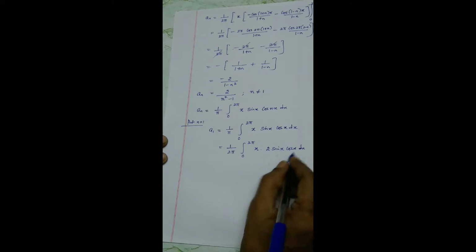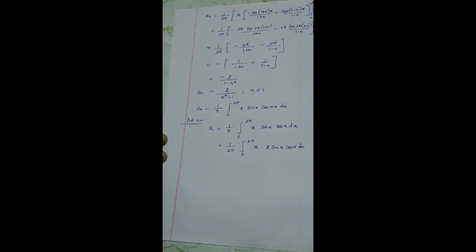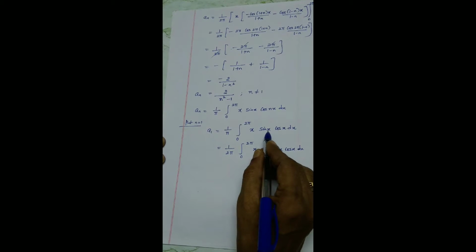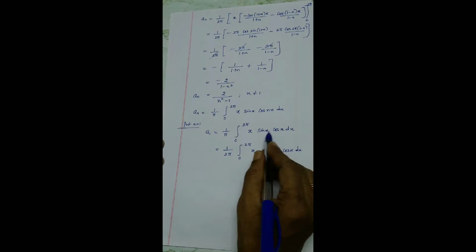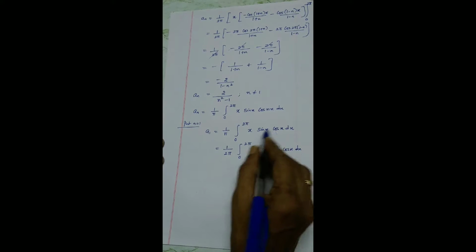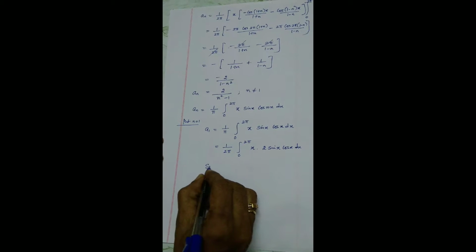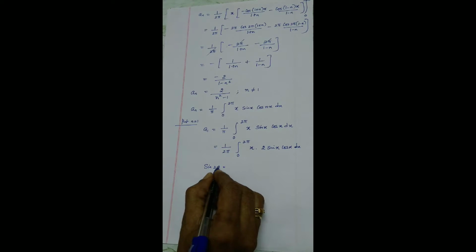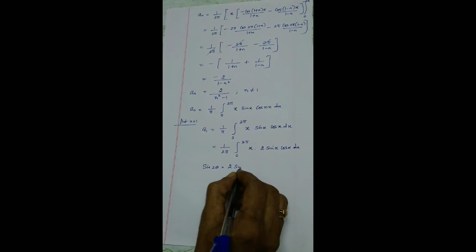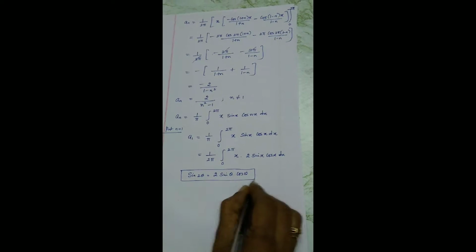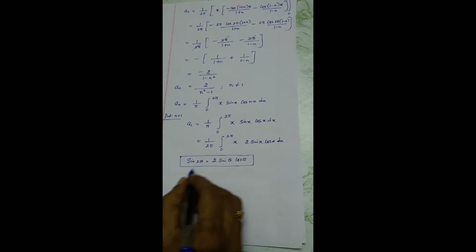Instead of applying the Bernoulli formula, we should be very careful. Do not apply a product-to-sum formula again for this; the angle is simply 1, so we can go by the simple trigonometric formula: sine 2 theta equals 2 sine theta cos theta. I am using this basic trigonometric formula for reduction.